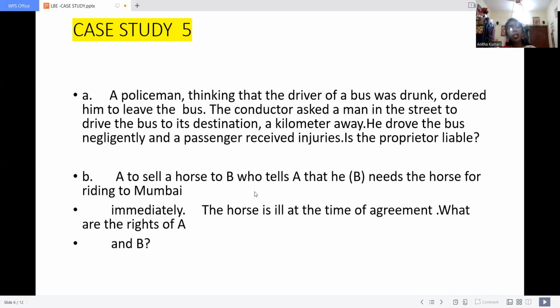So here, at the time of entering the agreement itself, the subject matter, this horse, has already been destroyed. A is entering into a contract with B, and it comes under the Sale of Goods Act. B needs a horse to ride towards Mumbai, but the particular horse is ill. Here, destruction of the subject matter is there. So what are the rights of A and B? Both persons are not able to execute the contract since the subject matter itself is destroyed. Okay, this is the solution.